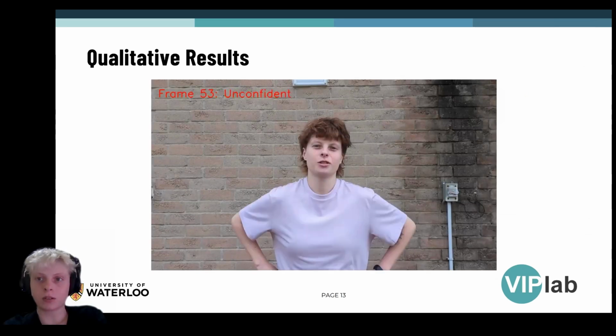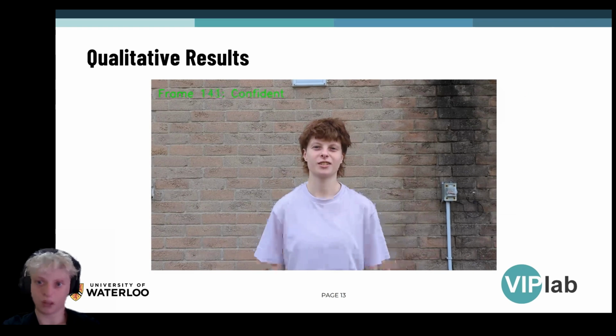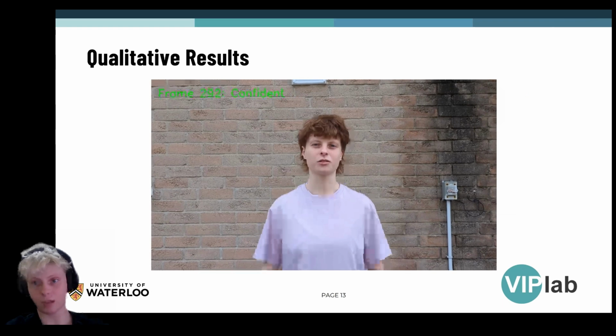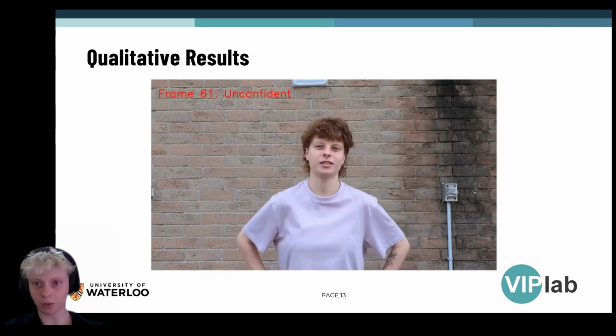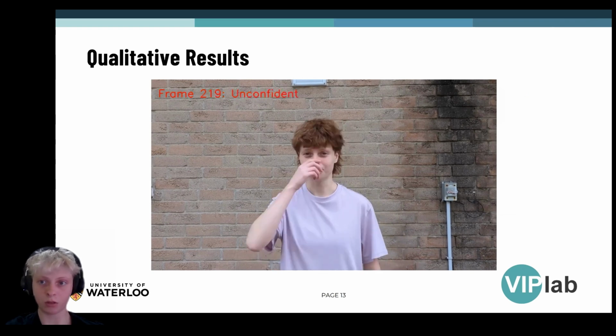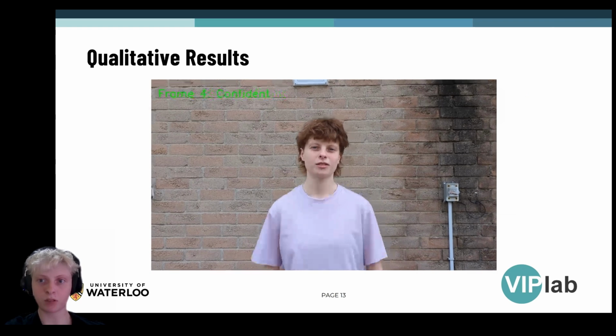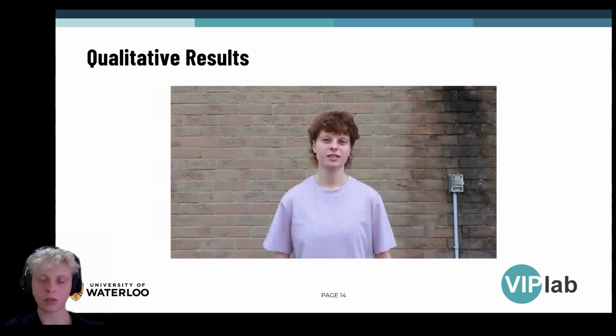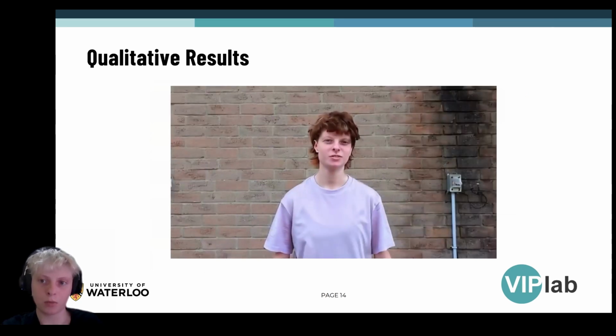Moving on to the qualitative results of our whole Confident model, where we aim to enhance confidence in video by transforming unconfident gestures into confident ones while maintaining the speaker's identity. Here we have an input video where we aim to transform the segment with arms on my hips into a confident movement using our model. The target key points for this transformation are also taken from the same video. In the resulting output video, you can see the transformed movement generated by our model, blending with the confident segment. However, there are some noticeable issues, such as face jittering and changes in the background color palette. These are areas for further development.